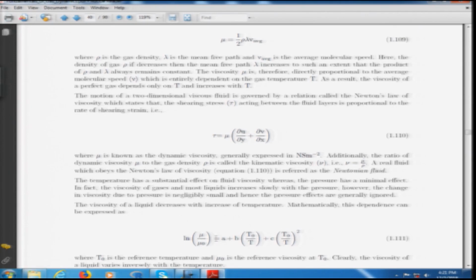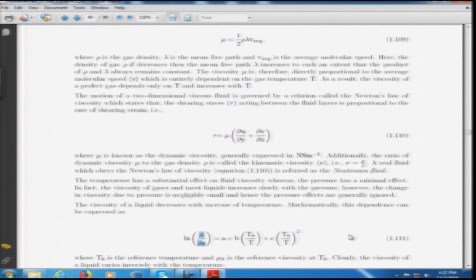You can see that this liquid viscosity is ln(mu by mu naught) equals A plus B times (T naught by T) plus C times (T naught by T) squared, where A, B, C are some empirical constants and mu naught is the reference viscosity at a reference temperature T naught. What we essentially see here is that when we increase the temperature, the viscosity of the liquid decreases. We can also observe that this expression does not have a pressure term.